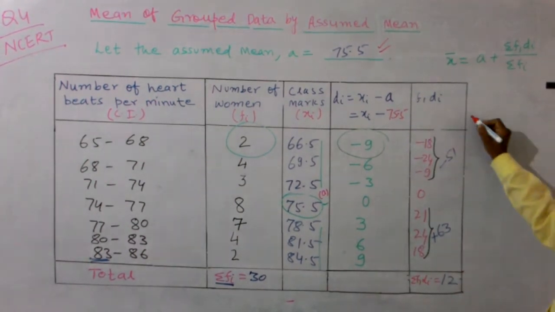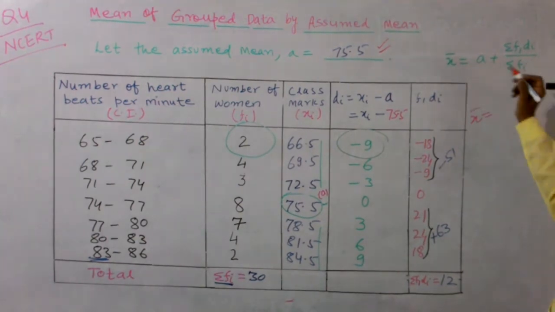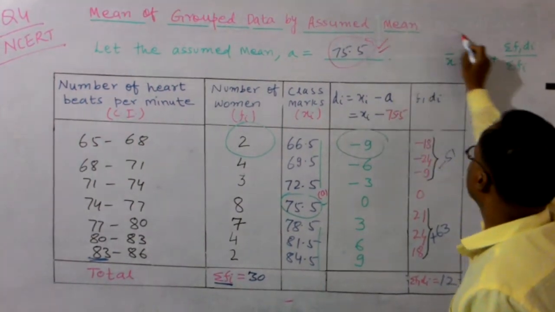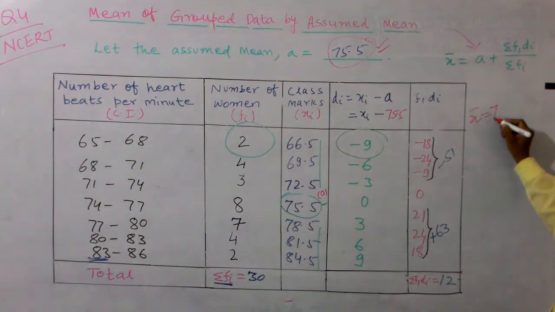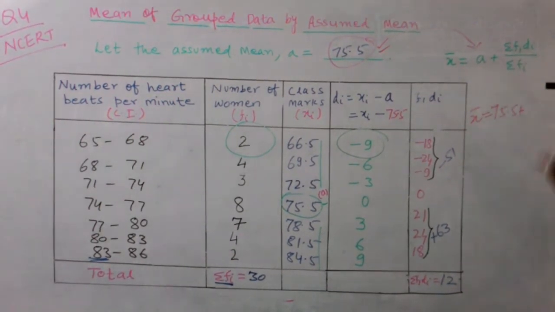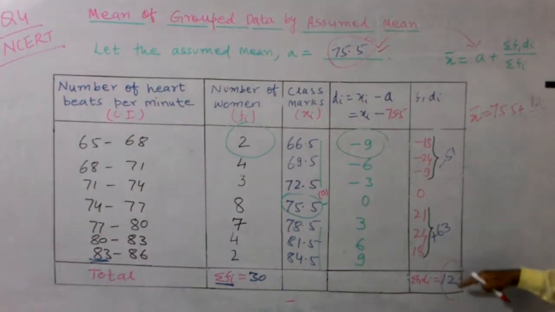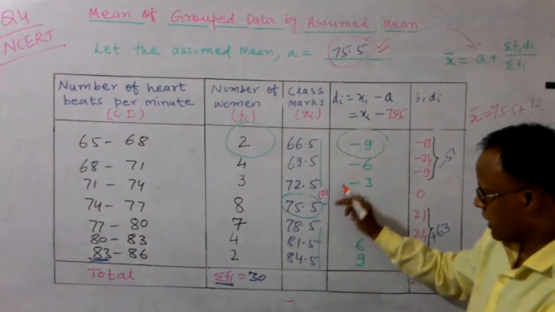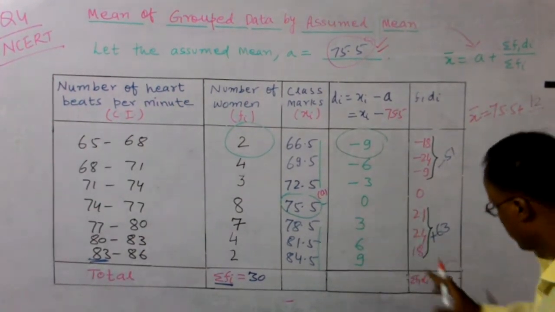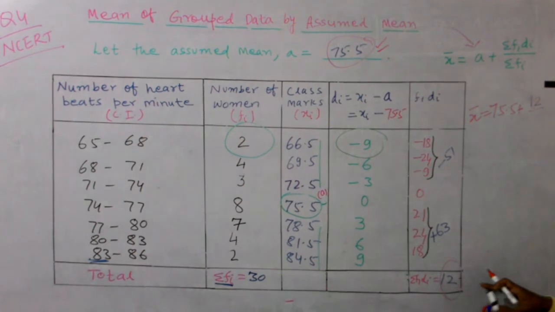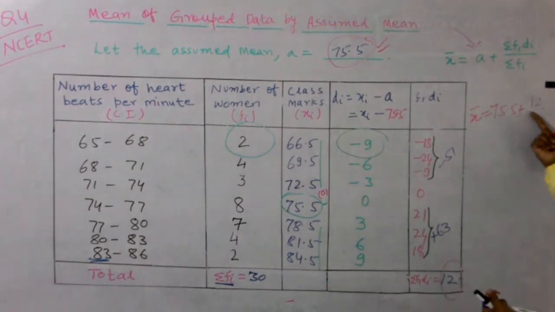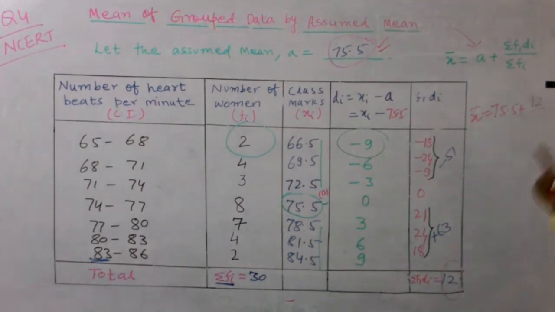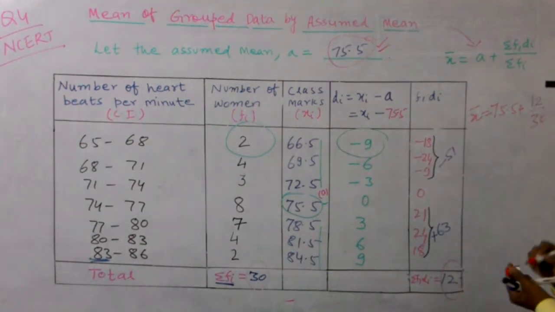So x bar comes out a plus. So what is a? Value of a is 75.5. Substitute here. So 75.5 plus sigma fi di. This is your 12. Sometimes you get the minus. मैंने आपको बताया ना, if suppose ये even number होते हैं, आप ज्यादा वाला मानें, तो ये value of sigma fi di comes out negative in that case. So automatically it becomes minus then. And sigma fi is your 30. Substitute here and simplify it.